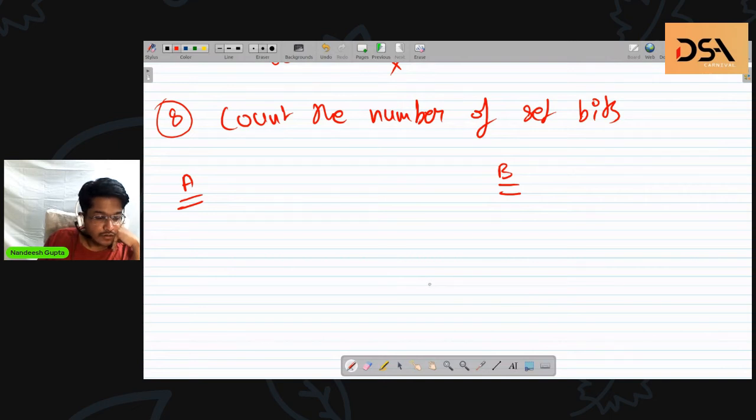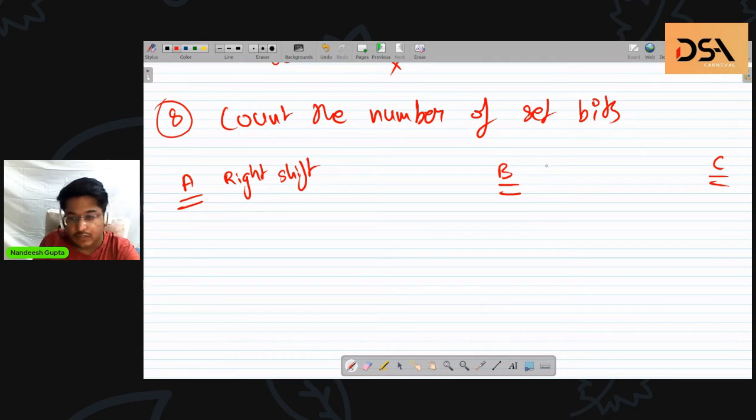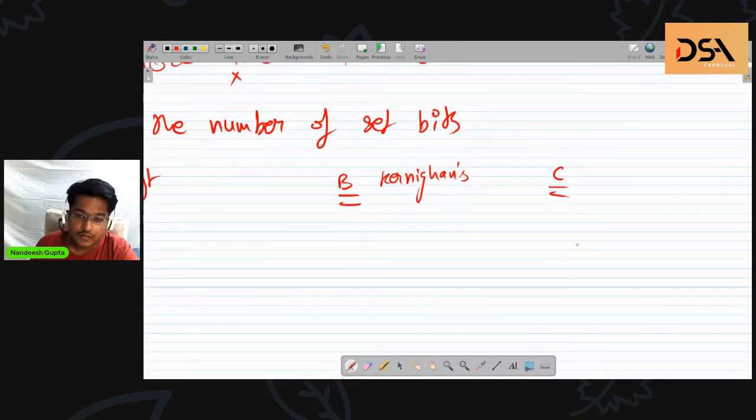I will be teaching you three ways to count the number of set bits. The first way is using right shift operators. The second way is called Kernighan's way, or Kernighan's formula, which is the formula that we were just using. And the third way is the built-in way.